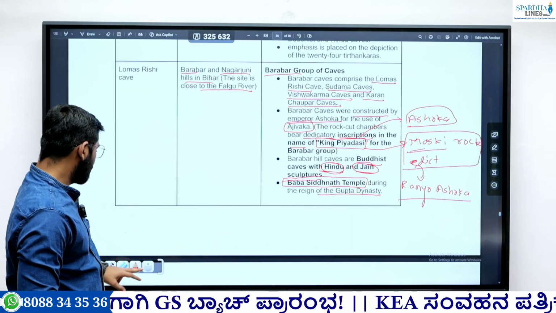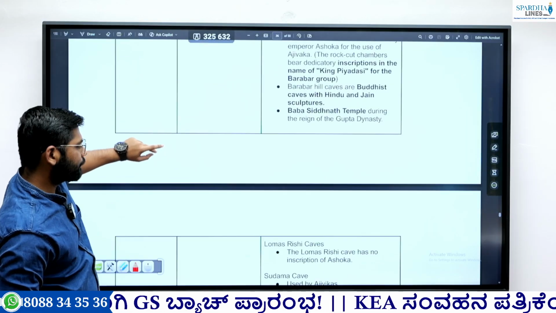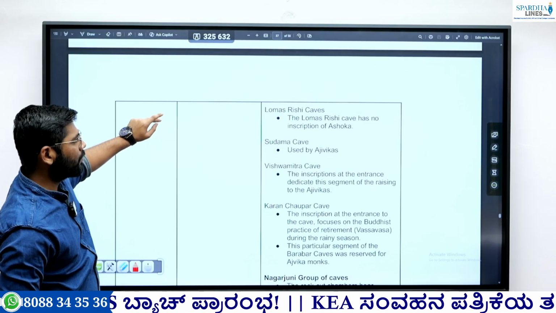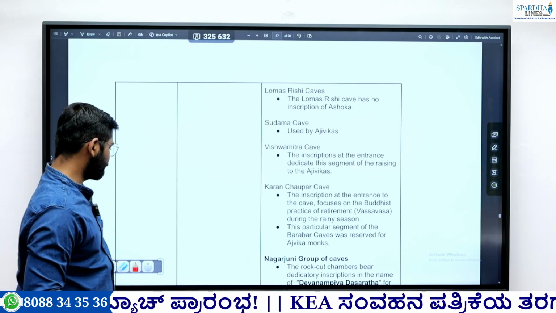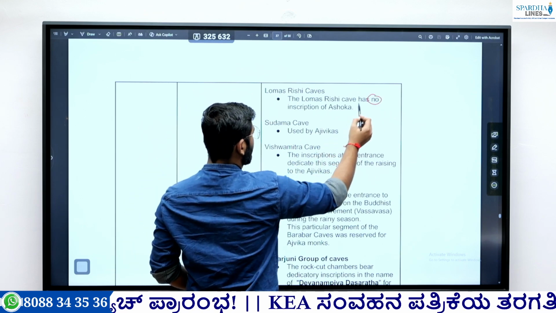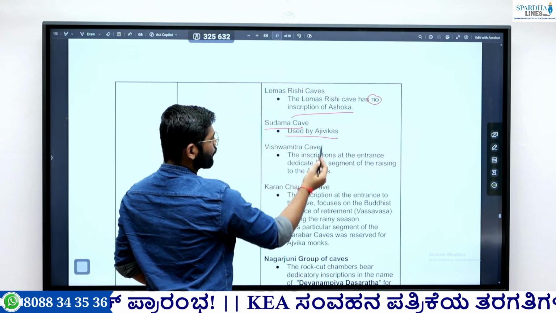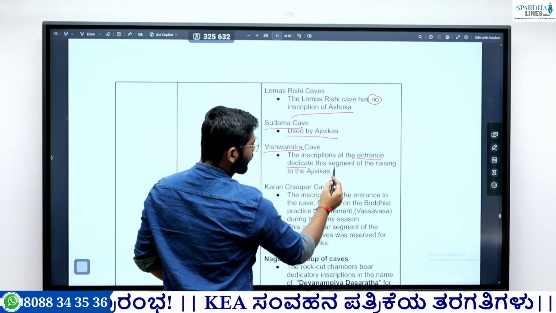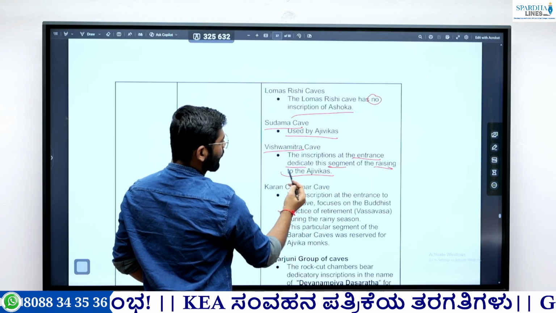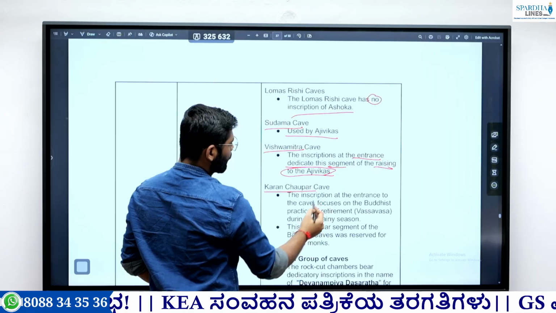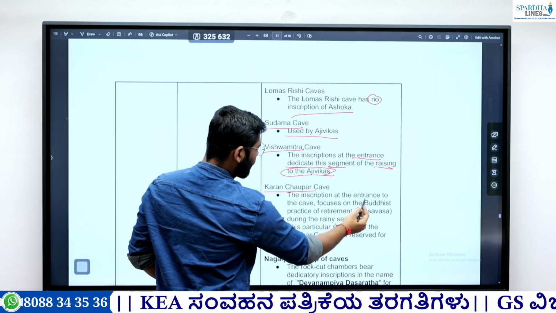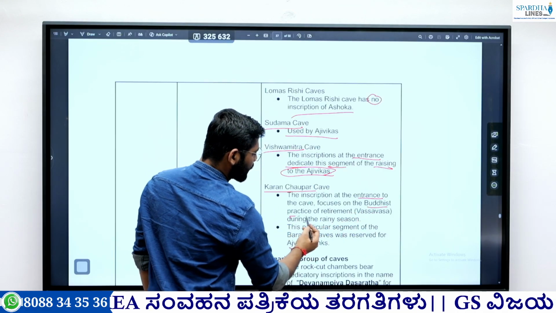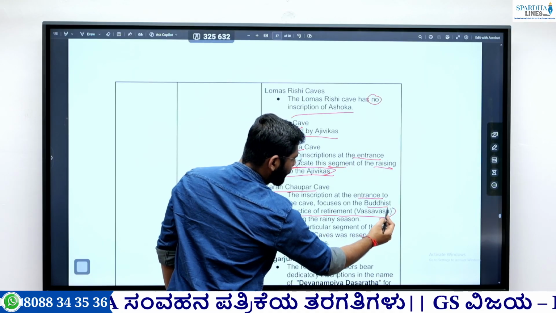Okay, then next is the description of some caves. Lomas Rishi cave has no inscription of Ashoka. Then Sudama cave was used by the Ajivikas. Vishwamitra or Vishwakarma cave has an entrance dedicated to the Ajivikas, so it is also Ajivika. Then Karan Chopar cave. Okay, there is an inscription at the entrance of this cave which focuses on the Buddhist practice of retirement, Vasa.